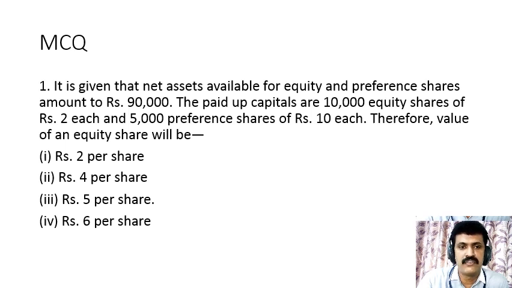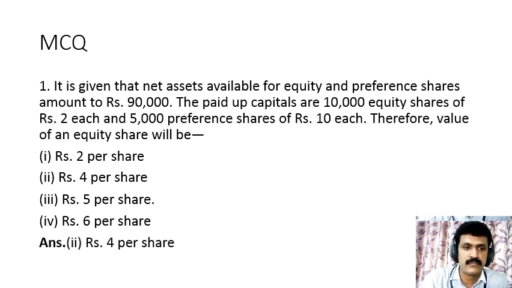Therefore, value of an equity share will be, so first again now 90,000 rupees is the net assets available for both the shareholders. We will deduct the preference share capital 50,000. 90,000 minus 50,000, 40,000 rupees comes. So 40,000 divided by total number of shares 10,000. So 40 divided by 10, we get 4 rupees. Therefore, the answer is 4 rupees per share.